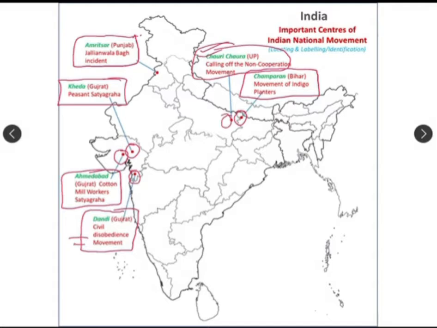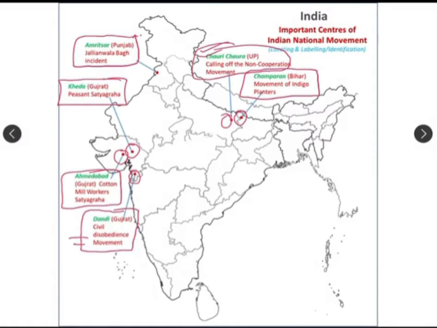Why did this happen? Many of the common masses started acting violently, and they even set fire to some police stations. Because of this violence, Gandhiji decided to call off the non-cooperation movement.